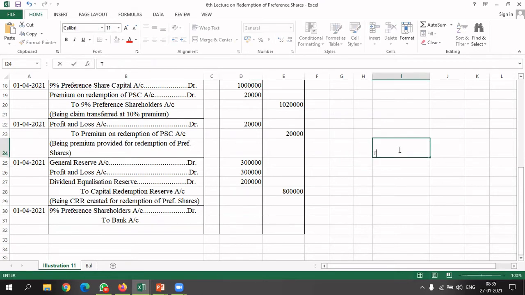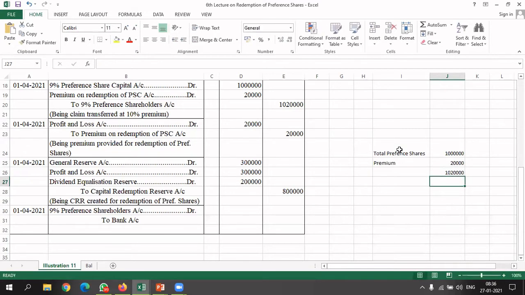Now we have total preference shares of rupees 100 each. Total amount was 10 lakh rupees, and we paid a premium on it of rupees 20,000. So total we have how much? 10 lakh 20,000 claim, which we have to pay to holders. I will write total claim.